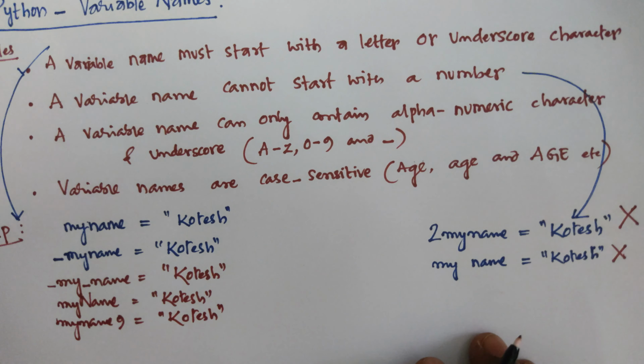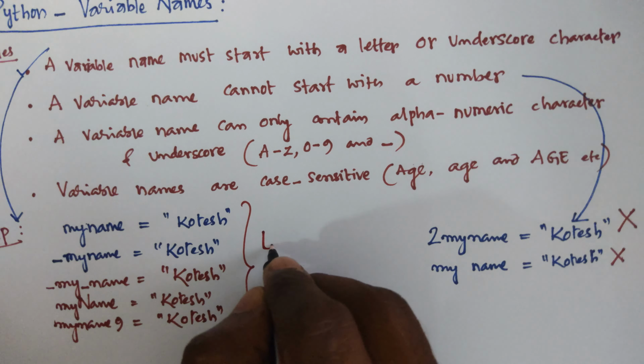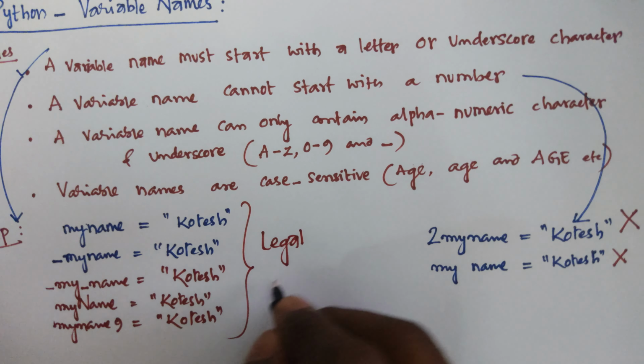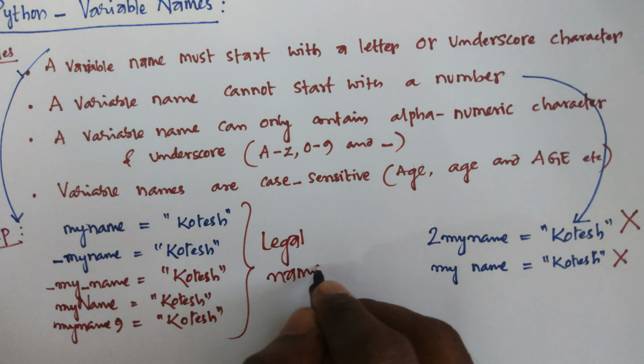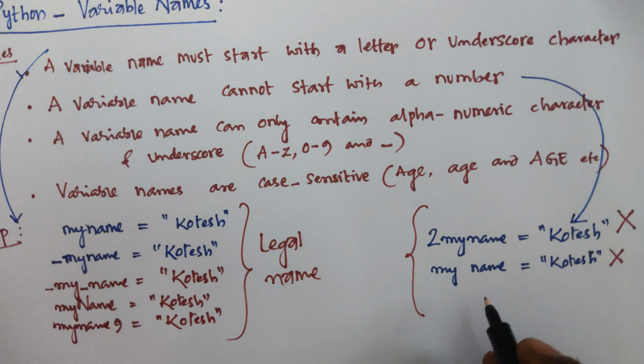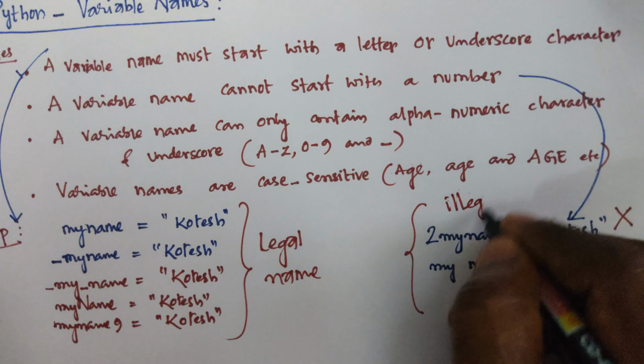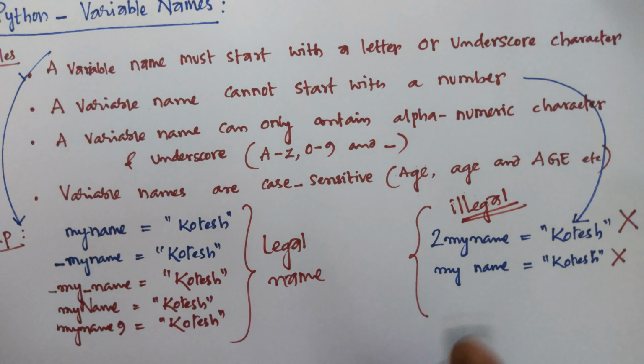So this is the actual procedure for legal names. These are all legal names. Here these are illegal names.